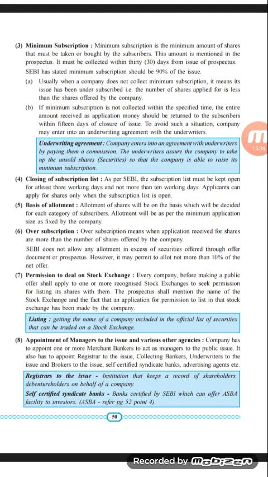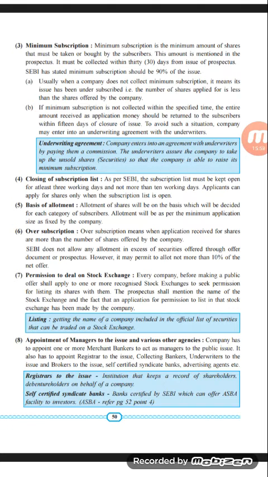Sixth point is oversubscription. Oversubscription means when applications received for shares are more than the number of shares offered by the company. So when a company gets more applications than what they have offered to the general public for investment in the equity share, that situation is known as oversubscription.